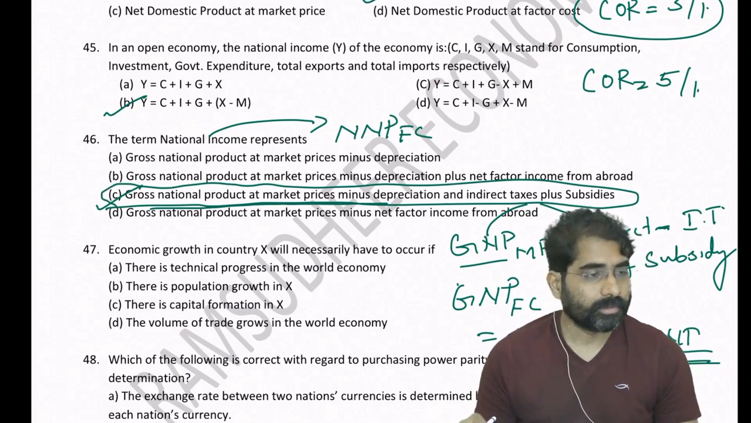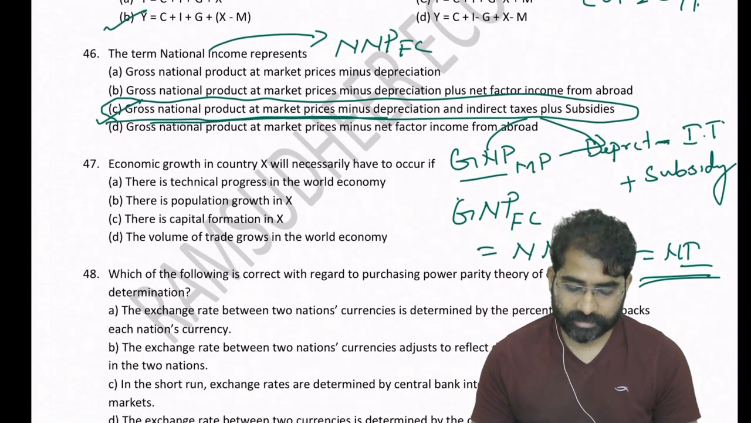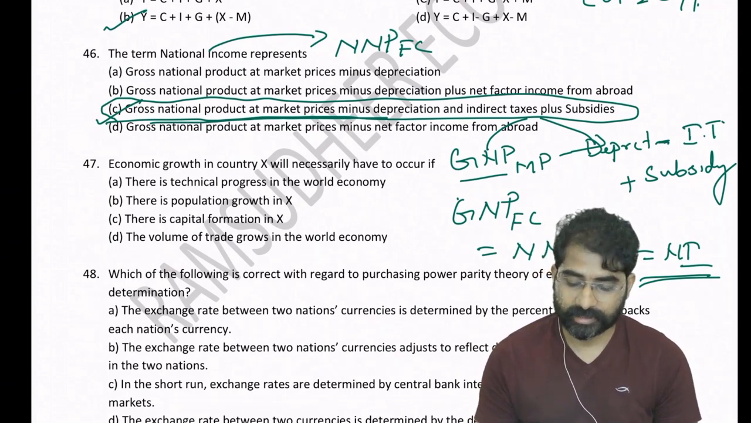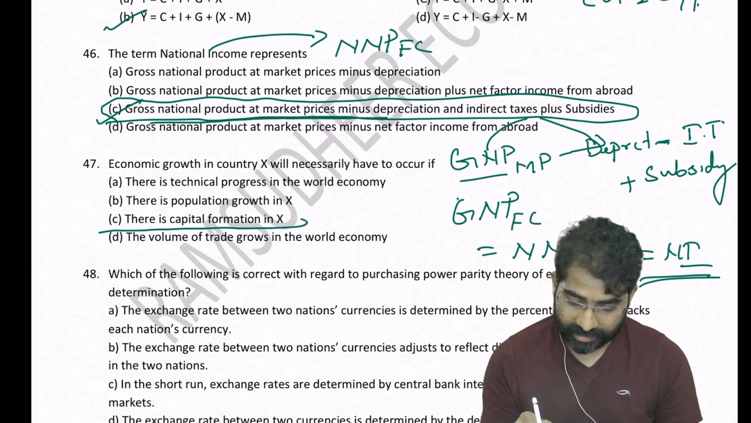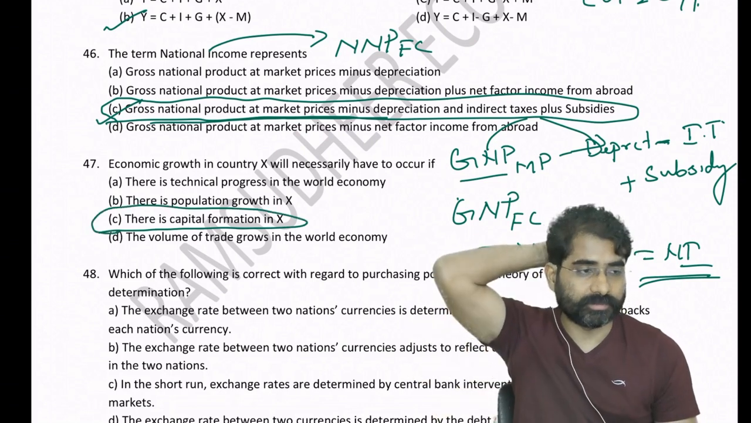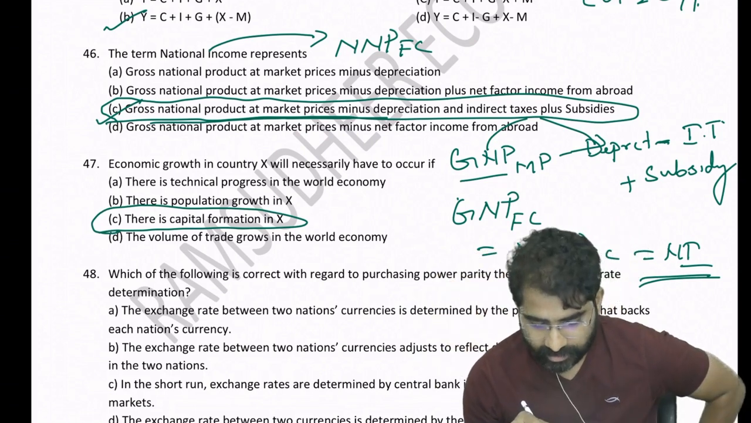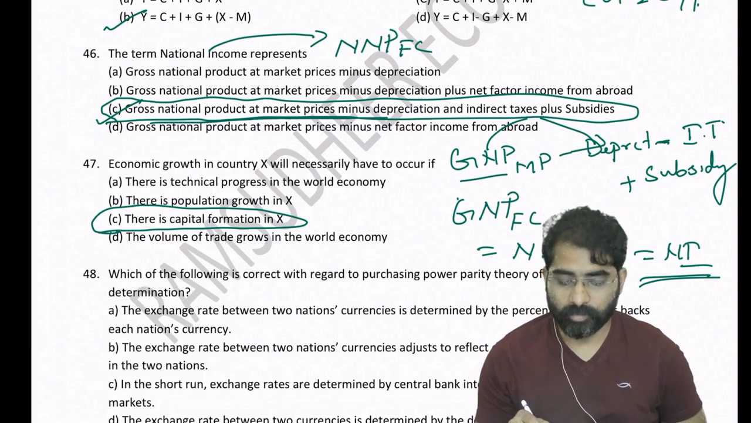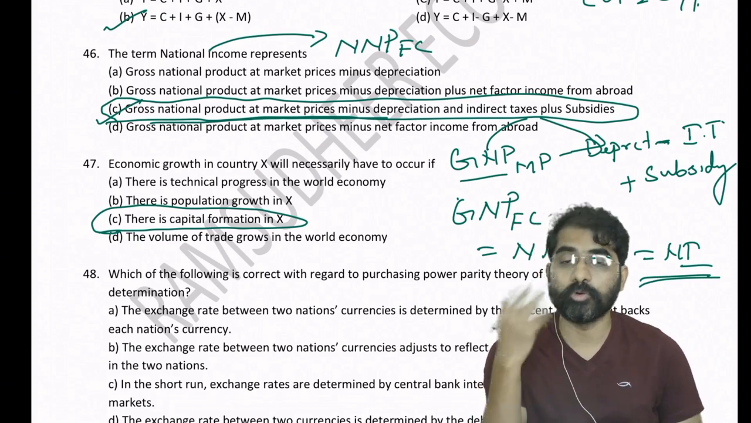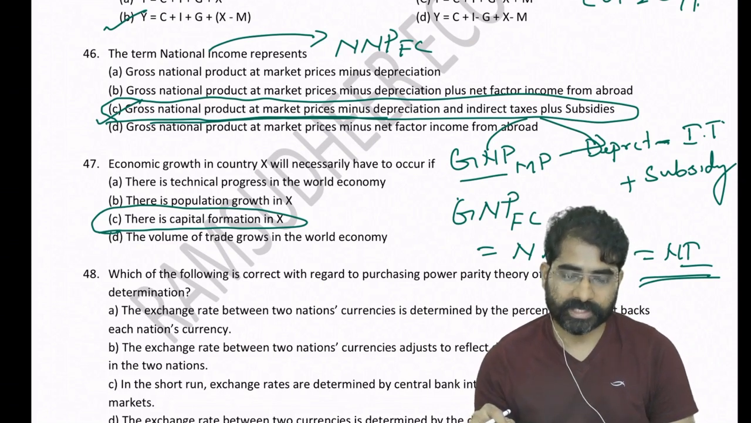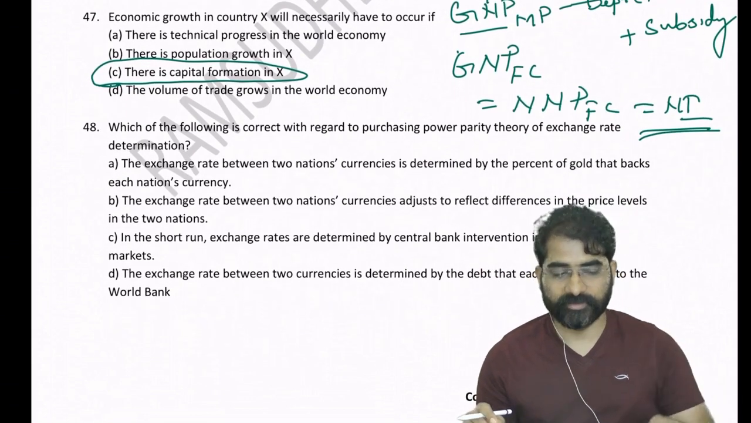Yes. 47, we have discussed now, previous question. Economic growth will necessarily have to occur if there is investment, if there is capital formation. It's not about population, not about technology, not about trade. Why? More capital goods means in future more output, more GDP. Simple logic. That is your I increasing, or gross capital formation. Okay. So next question number 48.